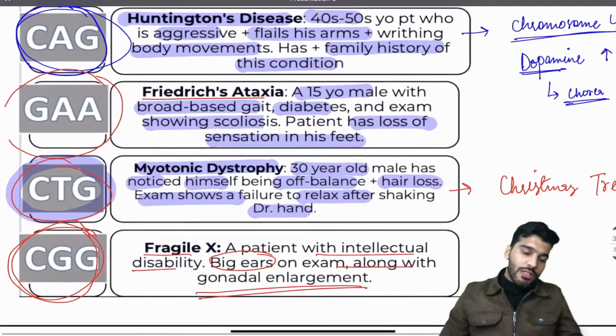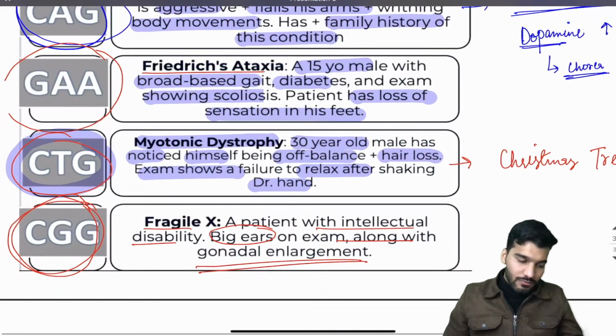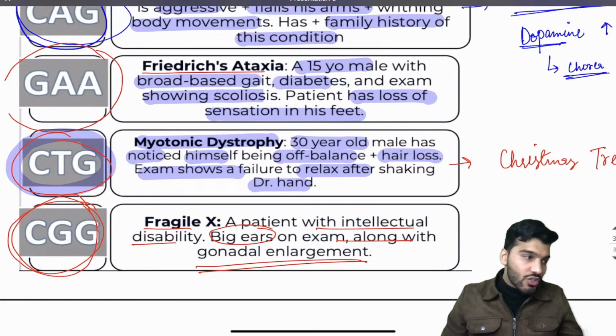So remember all the trinucleotides. Huntington disease with CAG, Friedreich ataxia with GAA, then myotonic dystrophy with CTG, and fragile X with CGG. Fragile X with CGG.